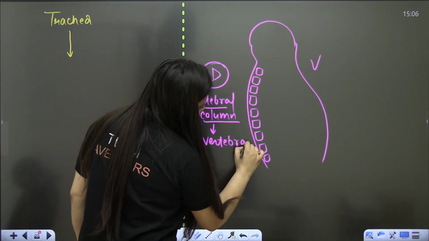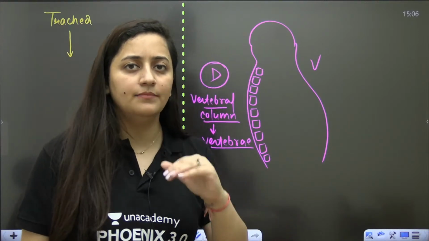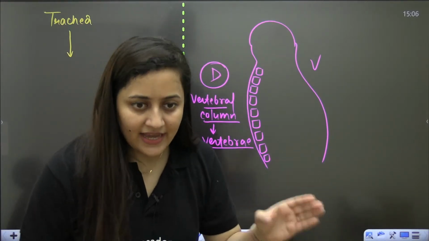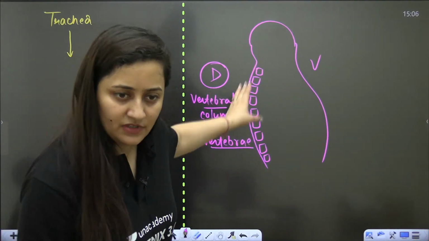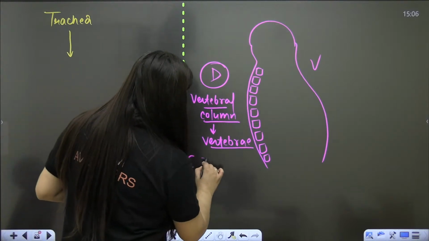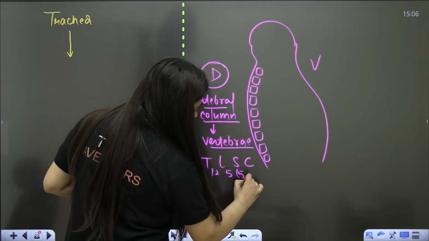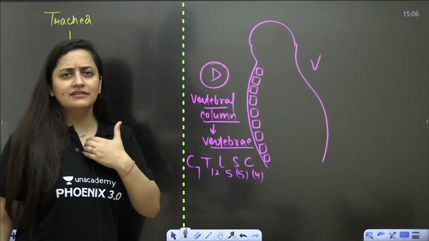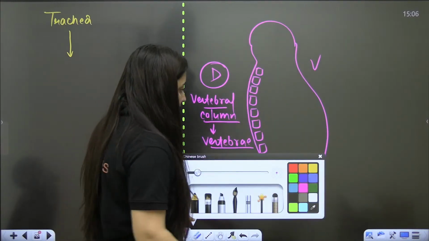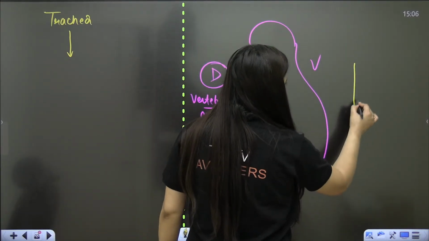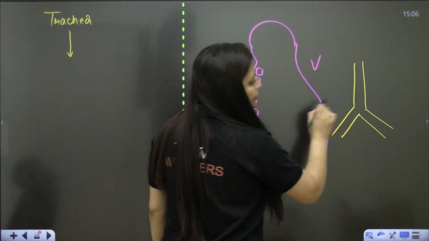So we know that there are cervical, thoracic, lumbar, sacral and coccyx vertebrae. This is what we have, right? Now, when you talk about the ventral side, we are having the sternum, and even our trachea is towards the ventral side. So, bache, this trachea at the level of 5th thoracic vertebrae, it will bifurcate into two.